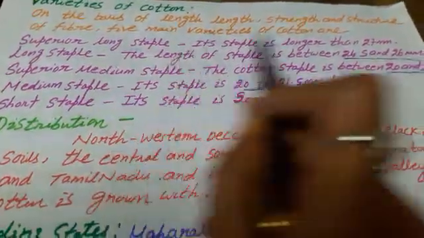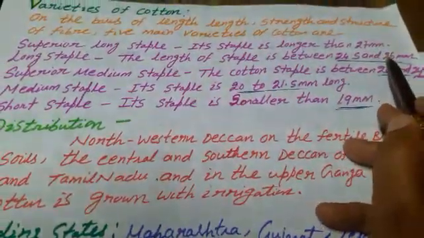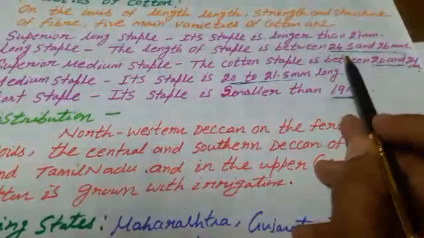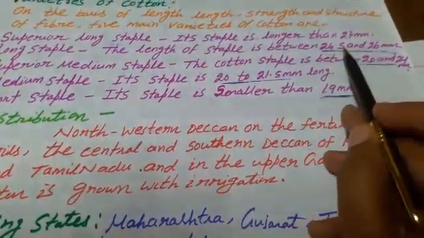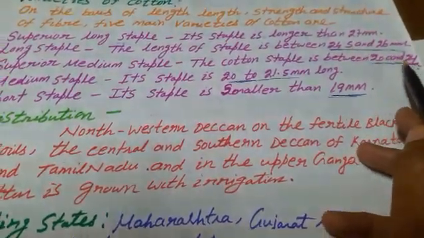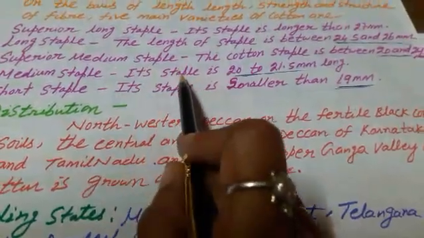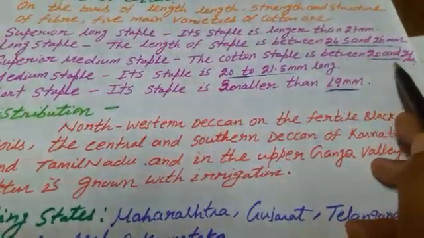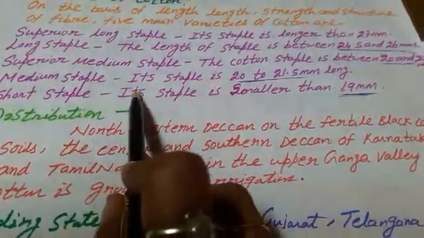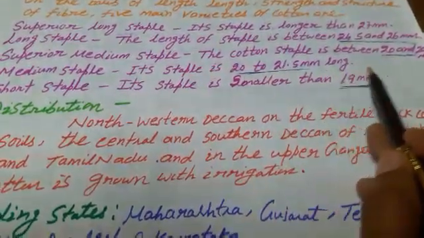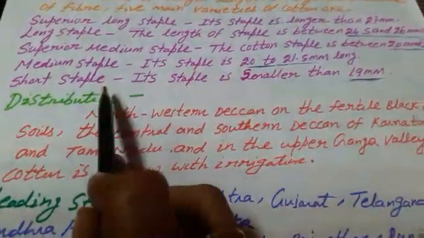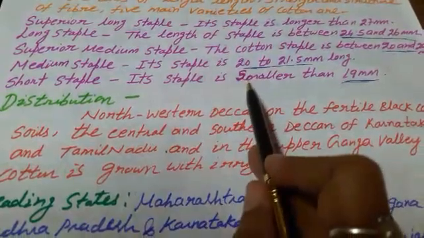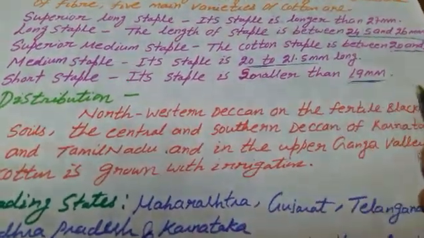To revise: superior long staple is longer than 27 millimeter, long staple is between 24.5 and 26 millimeter, superior medium staple is between 20 and 24 millimeter, medium staple is 20 to 21.5 millimeter long, and short staple is smaller than 19 millimeter.